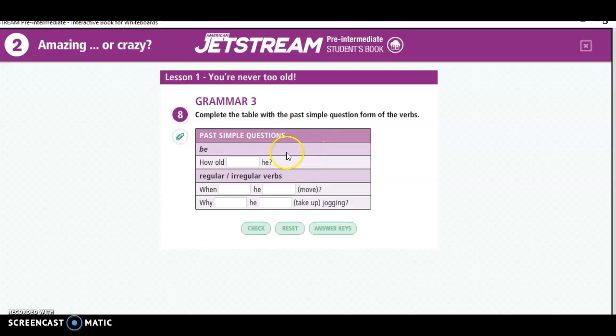Here is grammar number 3, which is questions. Remember, in a question, step number 1 is be. Step number 2 is subject. For the question with simple present, we use did and the verb in present for all the subjects.